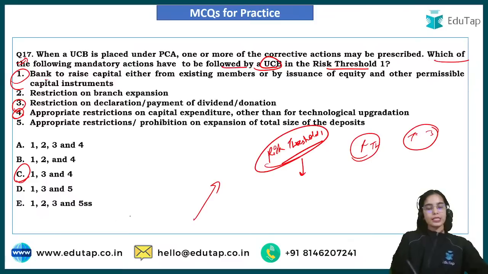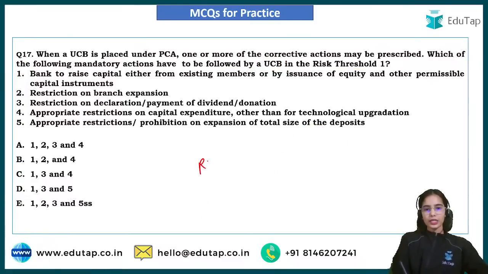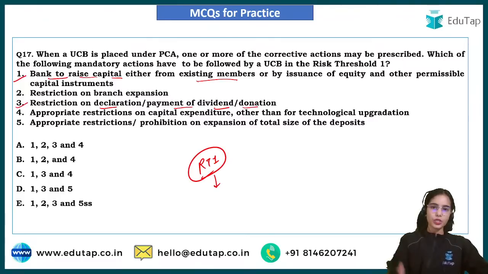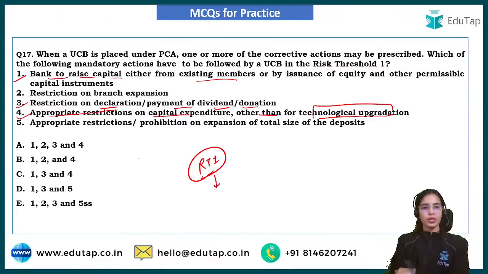Okay, so yes, if you are in the risk threshold 1, the mandatory action you have to follow is that the bank has to raise capital either from the existing members or by the issuance of equity and other permissible capital instruments. Restriction is there on the declaration or payment of dividend and donation. And there are appropriate restrictions on capital expenditure other than for technological upgradation. Okay, so this is correct. First, third and fourth are the restrictions that have to be followed in the risk threshold 1.